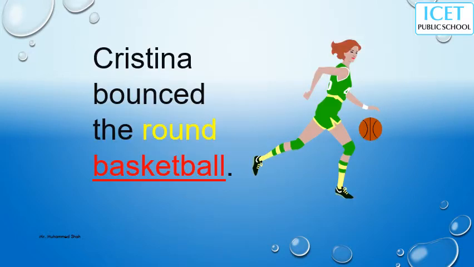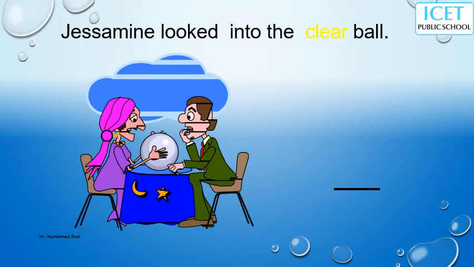Next one, Christina bounced the round basketball. So here the word round is the adjective. Round basketball, that modifies. Basketball is the noun here. And next one, Jasmine looked into the clear ball. So here the word clear gives very good meaning to the ball.